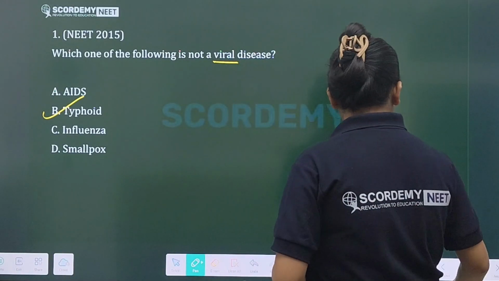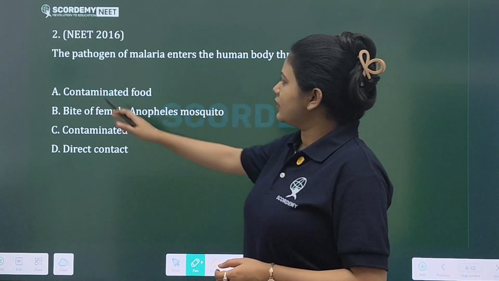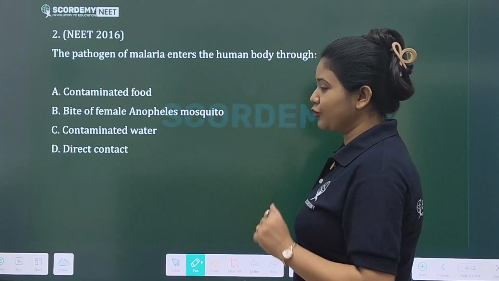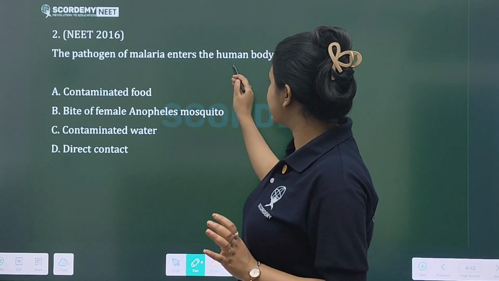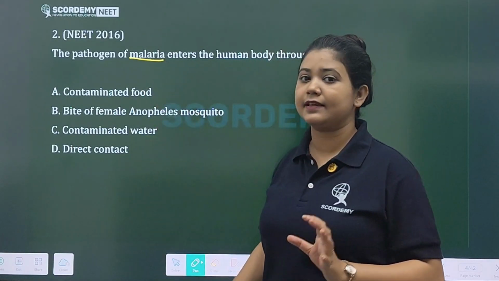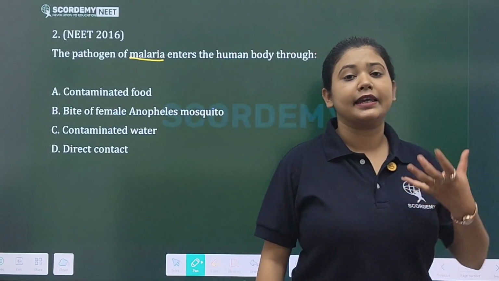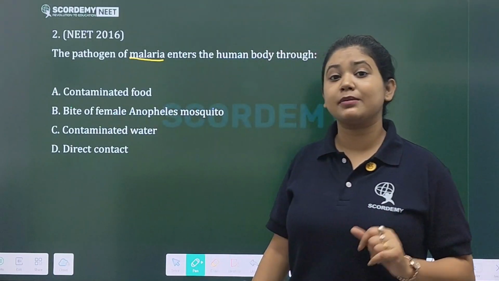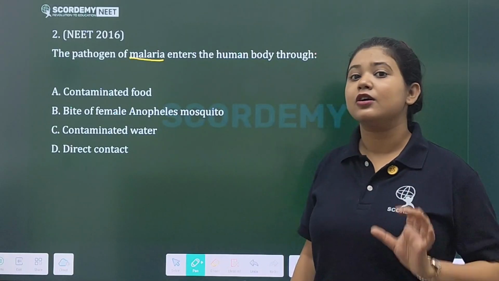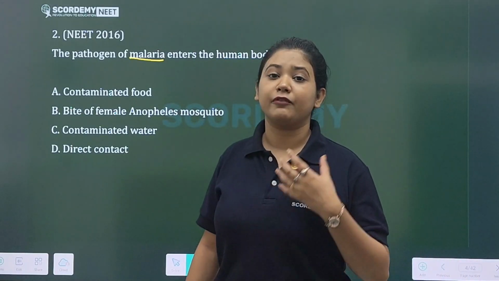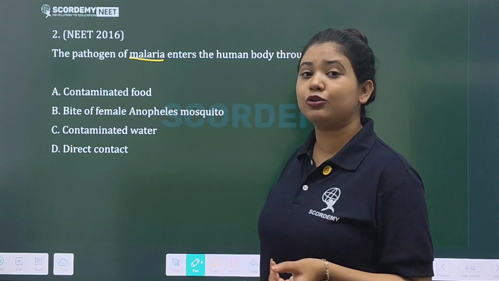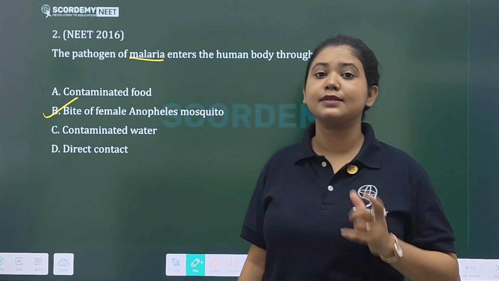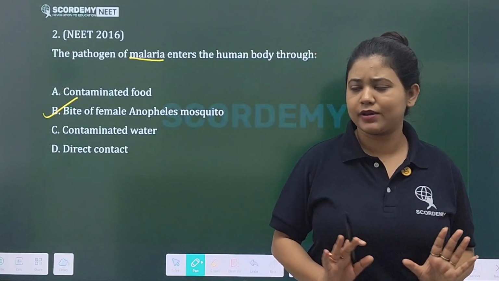Done. Then next question: the pathogen of malaria enters the human body through... They are asking about malaria. This is again a very deadly disease. If it is not treated properly, it can lead to fatality. We know that malaria is a vector borne disease. So what is the vector in malaria? The vector is the anopheles mosquito, isn't it? The bite of the female anopheles mosquito. You all know this.